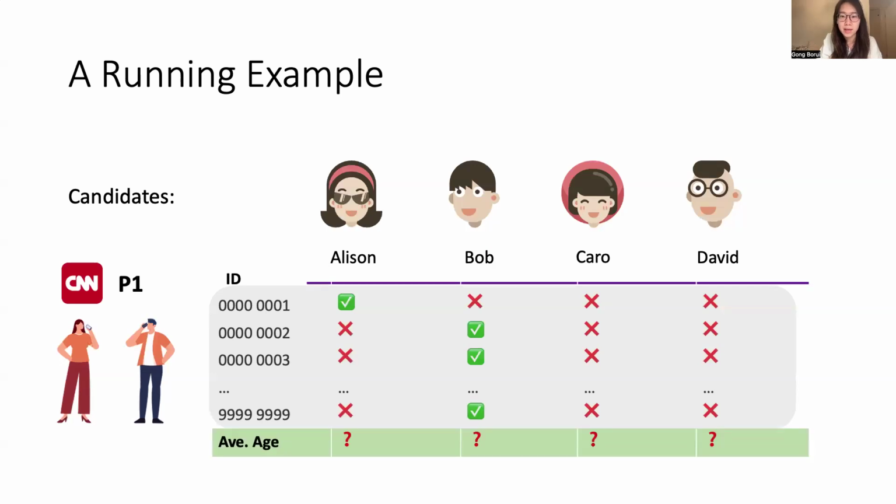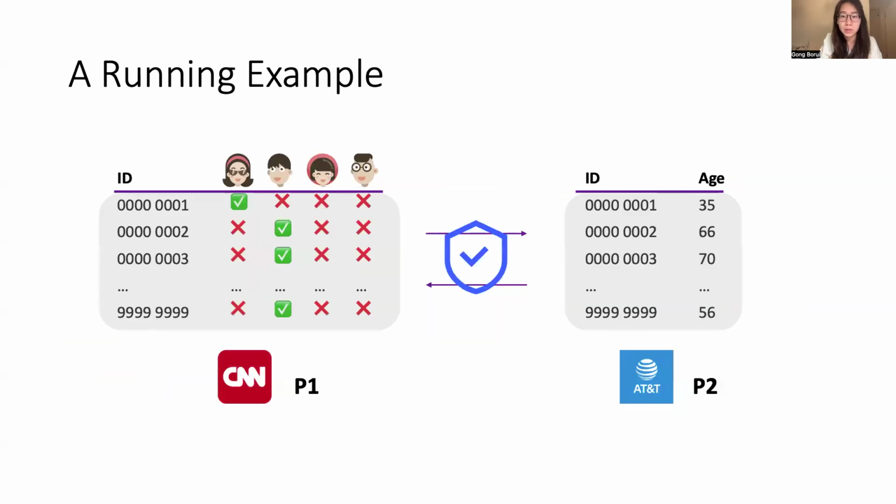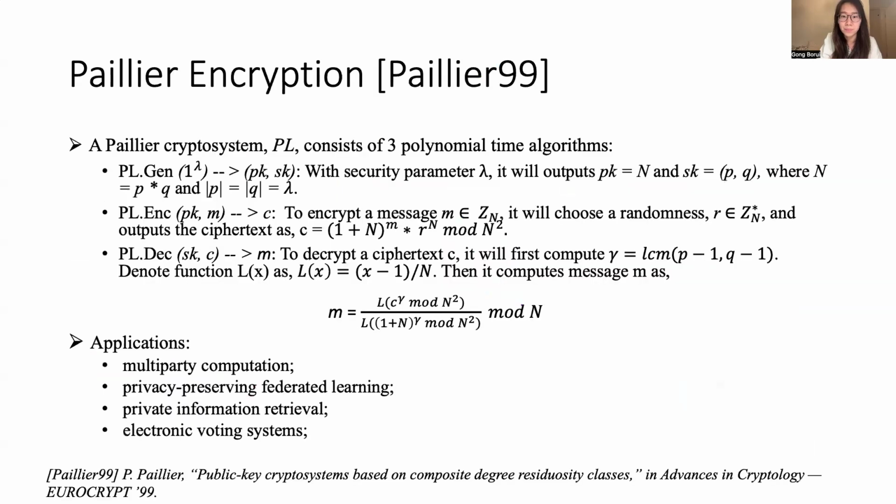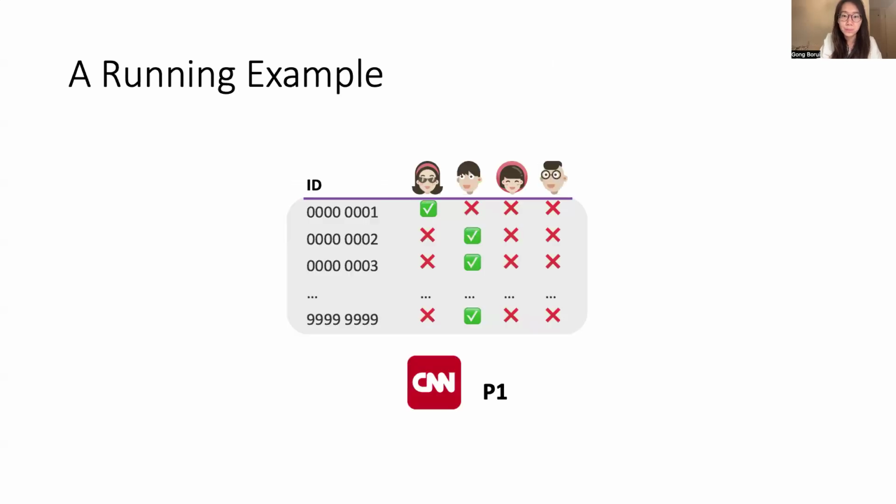It wants to figure out the age group that favors each candidate, so it may seek collaboration from another party P2. So here P2 may be the AT&T company, which collects its clients' ages. Both of these parties want to complete this analysis securely without revealing their raw data to each other. Paillier is a commonly used additive homomorphic encryption and is useful for various privacy-preserving statistical analysis. And here it can be used to secure our two-party data aggregation scenario.